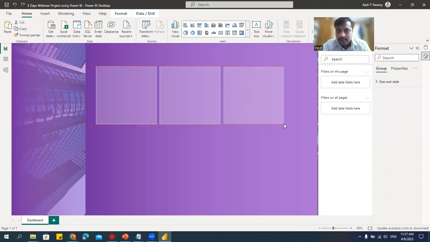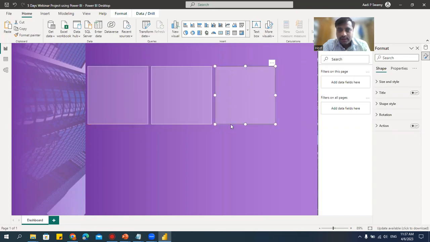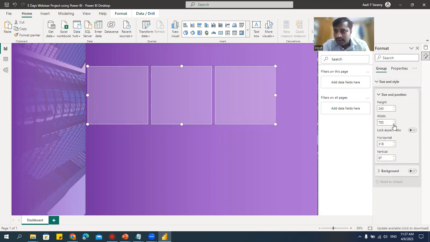It's not taking. If that is the case, a lot of changes have happened here. Let's try to increase the size here only. Let me just try this.